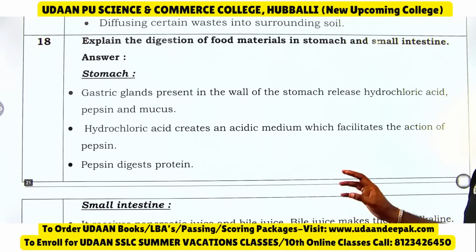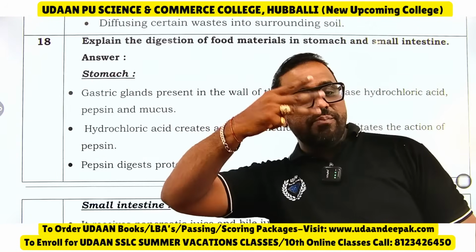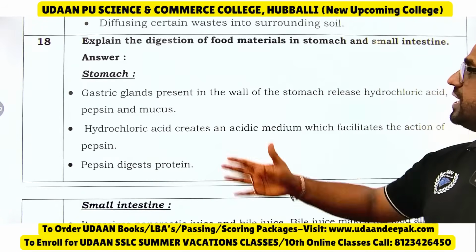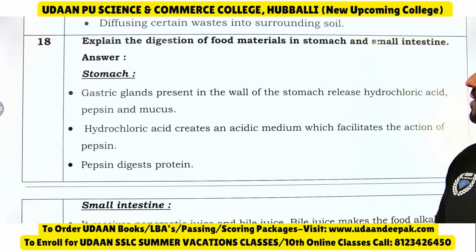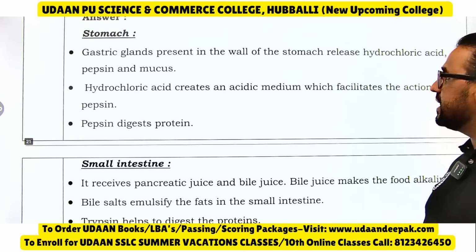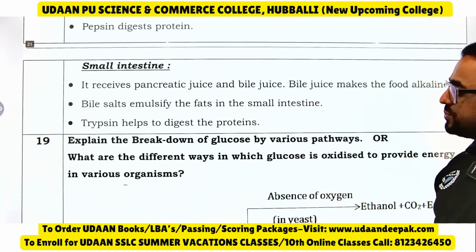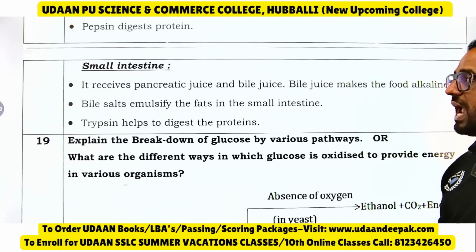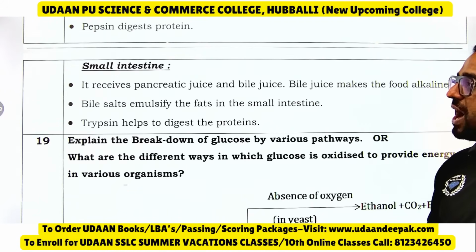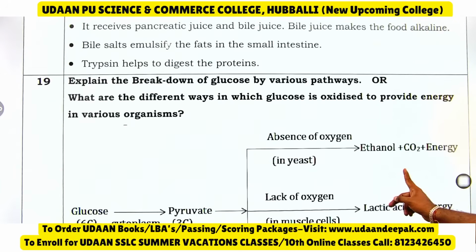Explain digestion of food in the stomach and small intestine. In the stomach we have 3 things. The first one is HCl. The gastric glands present in the wall of the stomach release HCl, pepsin and mucus. HCl creates an acidic medium which facilitates the action of pepsin. Pepsin digests protein. The small intestine receives pancreatic juice and bile juice. Bile juice makes the food alkaline. Bile salts emulsify the fats in the small intestine. Trypsin helps to digest protein.